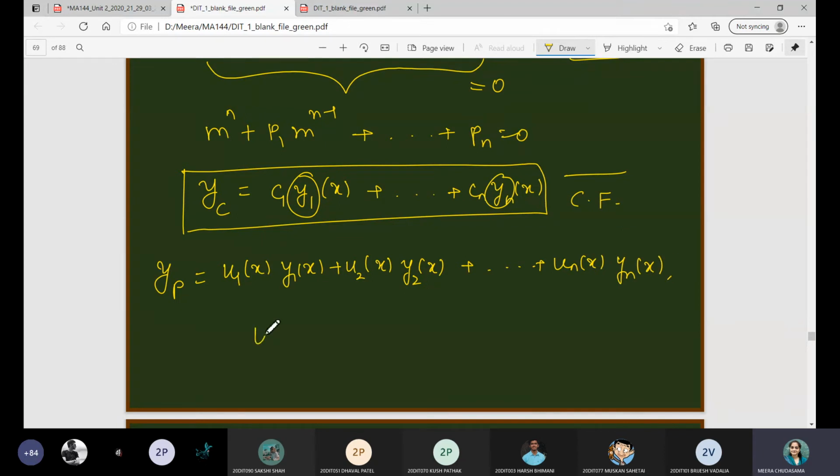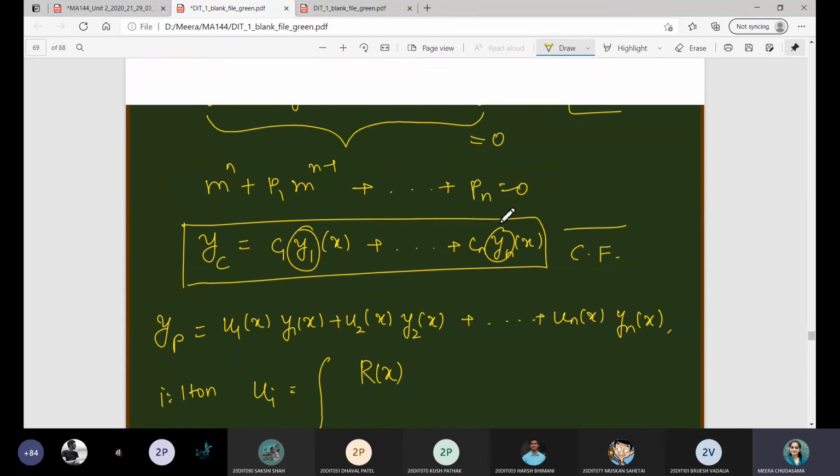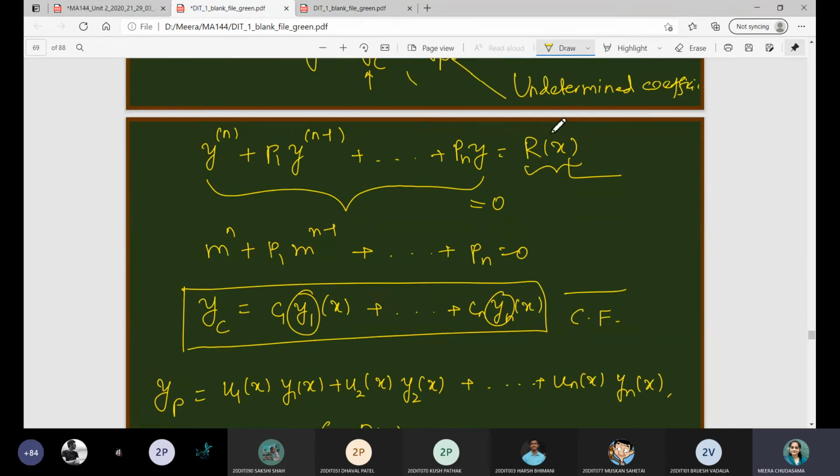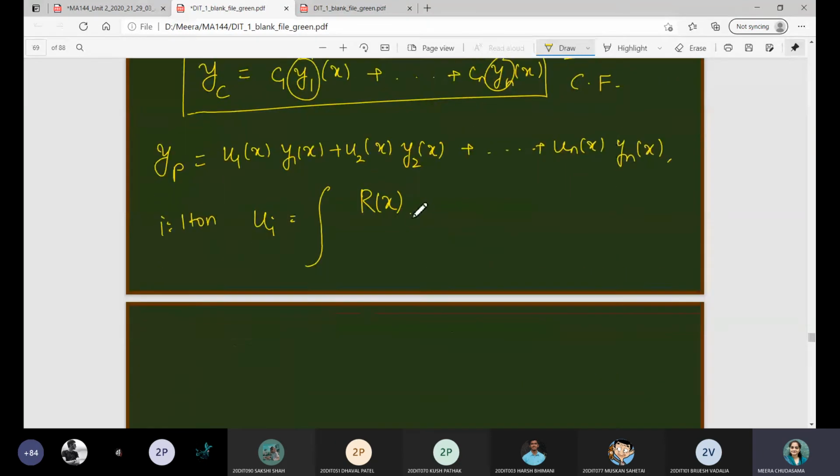What are these u's? So ui, suppose i is equal to 1 to n, in that case ui's are represented by the integral. इंटीग्रल में इंटीग्रांड क्या होगा? तो it will be r of x, that is the right hand side function you are given, into